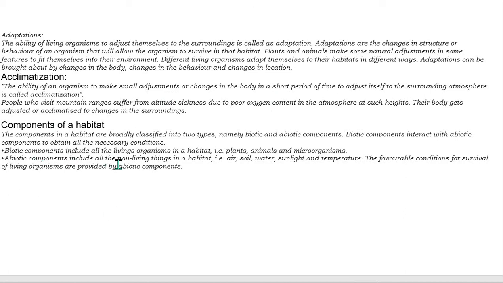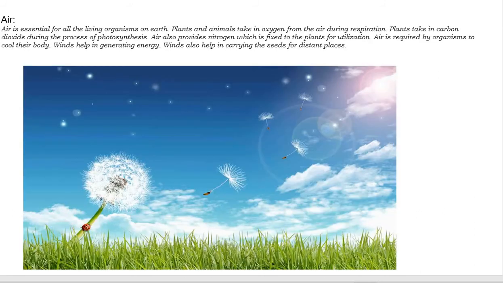And these are the components of habitats, biotic and abiotic. The biotic components include all the living organisms, that is plants, animals and microorganisms, and abiotic components include all the non-living things in a habitat, for example air, soil, water, sunlight and temperature. The favorable conditions for survival of living organisms are provided by abiotic components only.